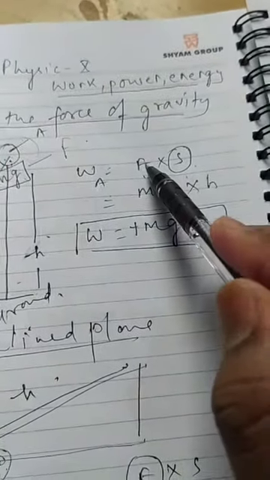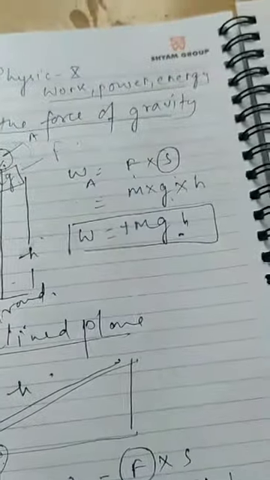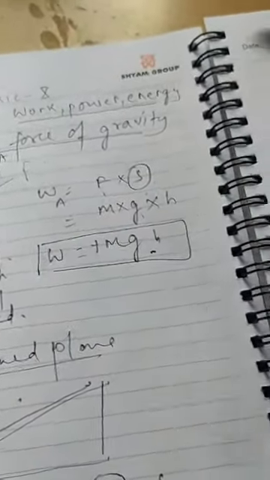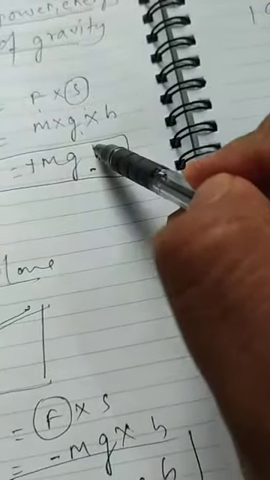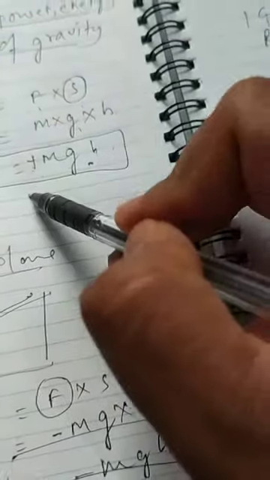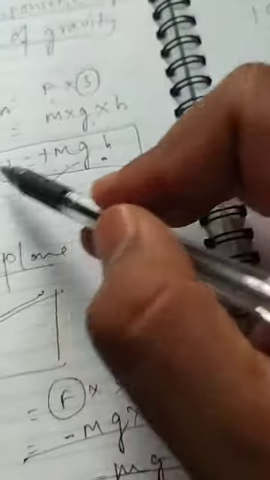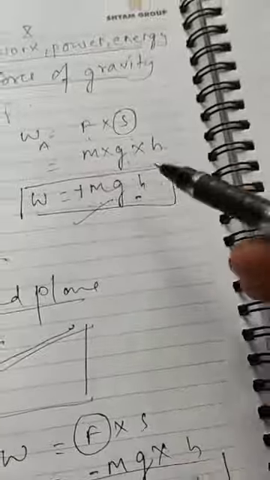In place of F we will write mg, the weight of this object, and in place of S we have covered a distance h, so displacement is h. This becomes mgh, that is equal to potential energy. So work done will be plus mgh. This signifies that in this case work done is positive, since the force is applied in the direction of the displacement. So W equals plus mgh.